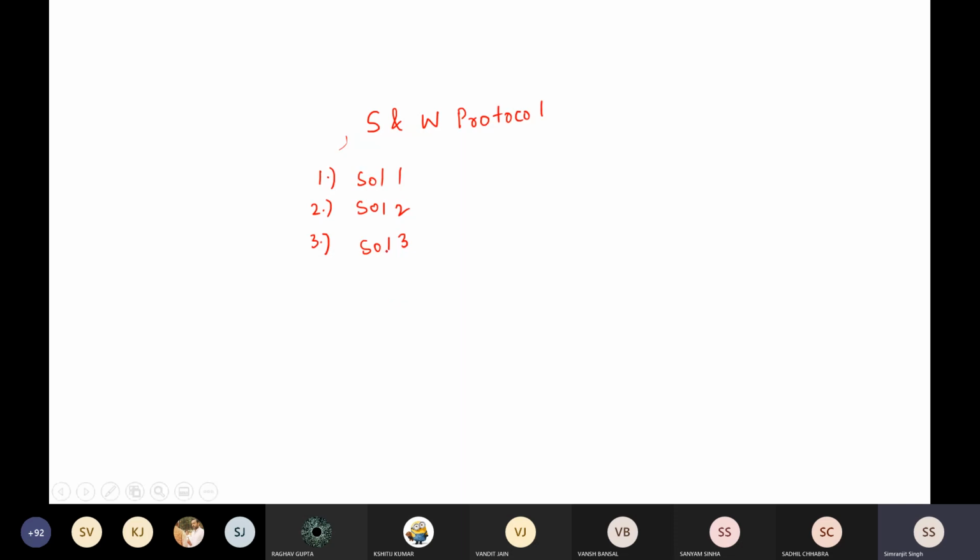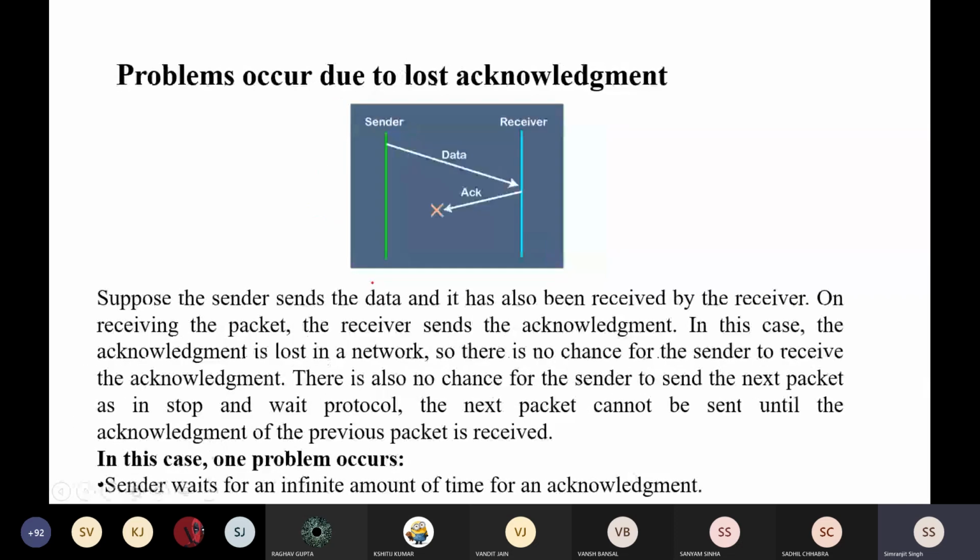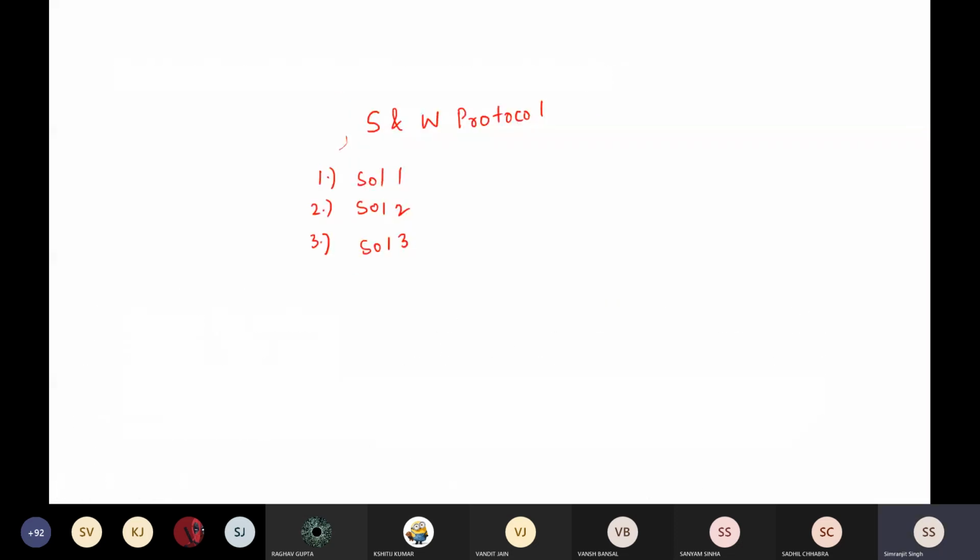I think I forgot about it. The first solution was, I'll get to it. The third solution is to assign sequence number to acknowledgement. The second solution was to assign sequence number to data, and the first solution was to assign a timeout time.